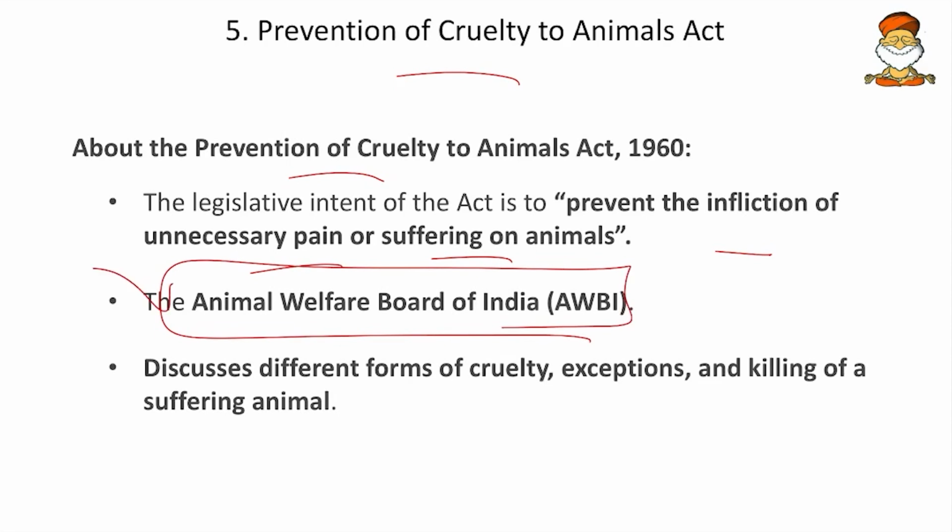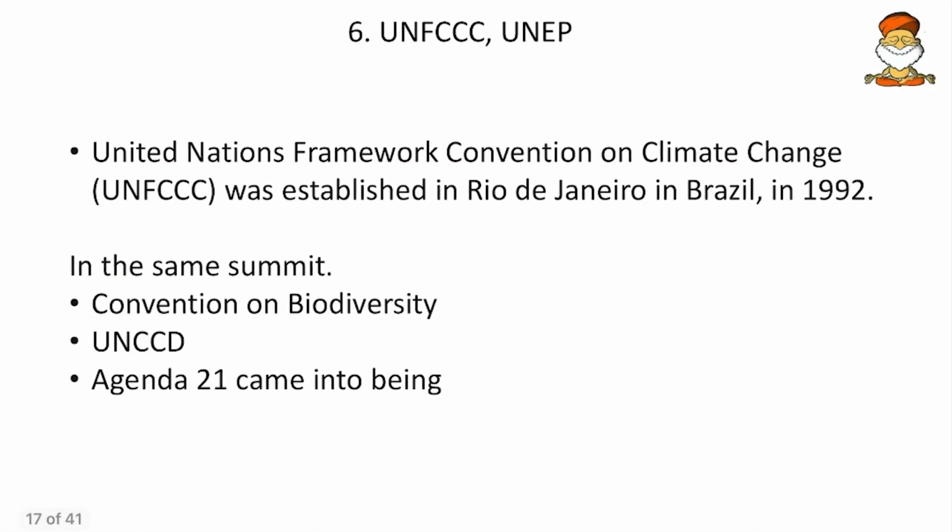So this is the one, and we can see the Animal Welfare Board of India is different from the National Board for Wildlife. It was headquartered in Chennai and now it is being shifted. The act discusses different forms of cruelty, exceptions to the cruelty, and killing of suffering animals. In case of sacrifices, some exemption is given, or if the animal is already suffering, it can be killed. Such exemptions are also discussed here.